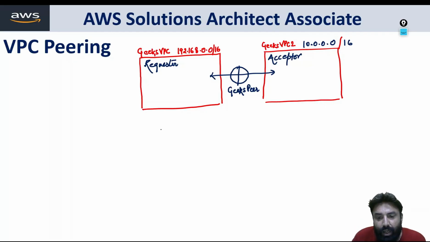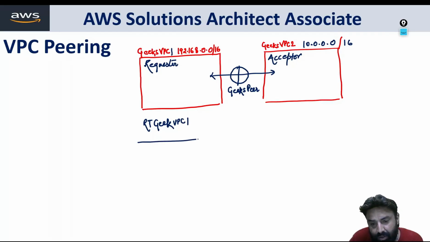So what exactly can you do? You have to maintain a proper route table. So if I talk about Geeks VPC 1, I'm creating a route table for Geeks VPC 1. So you know a route table has one entry that will automatically be there.